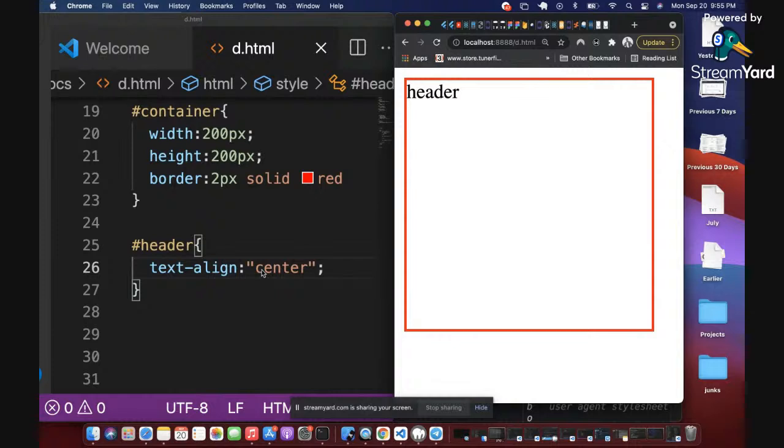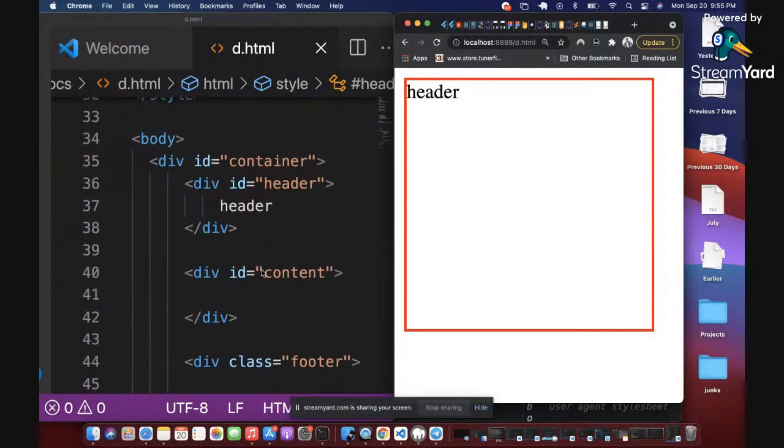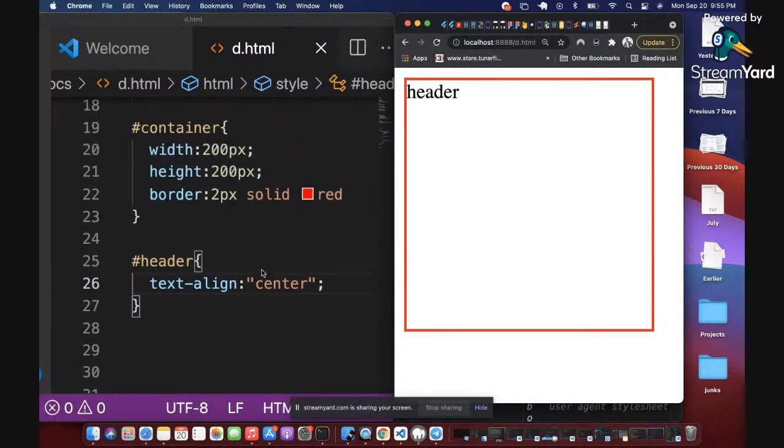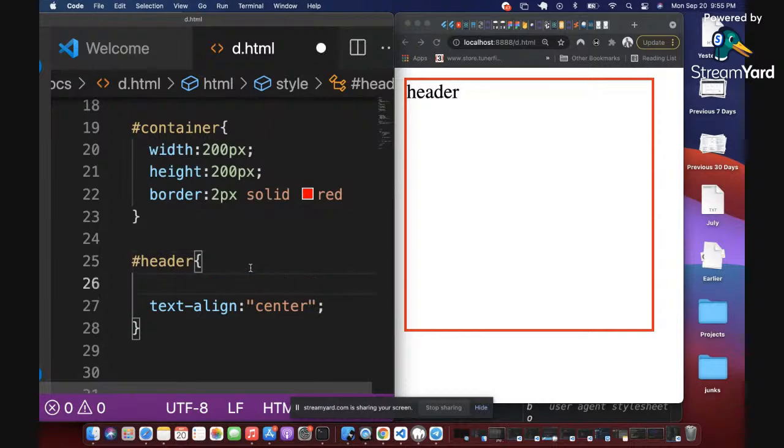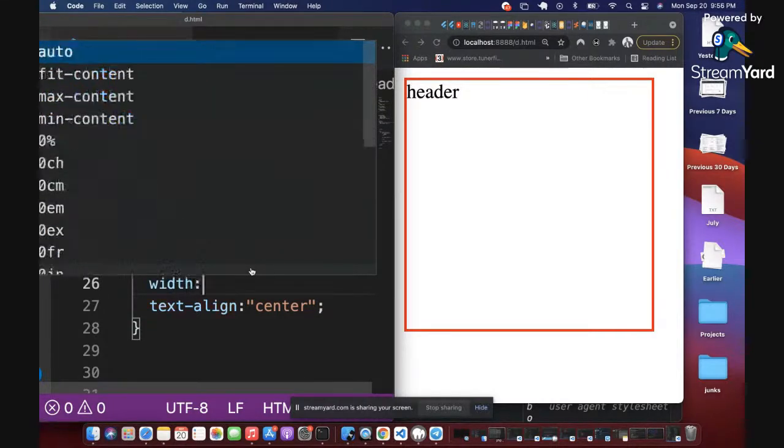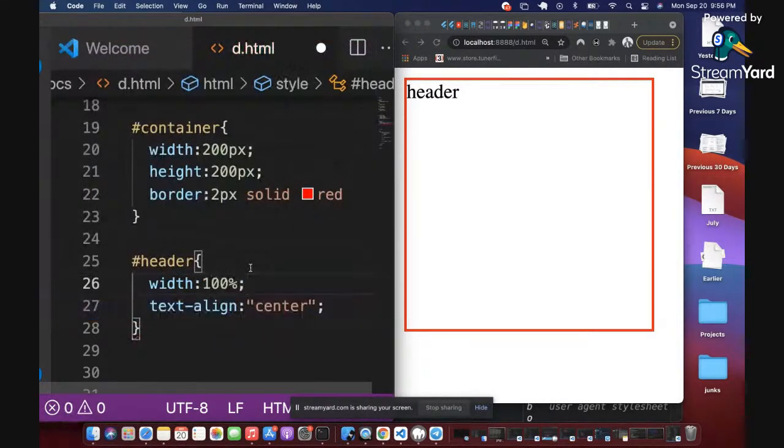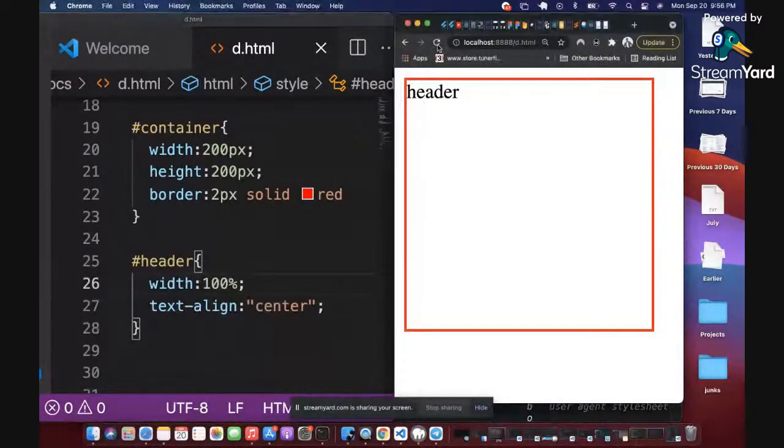Okay, it didn't jump to the center. Let me see why. Okay, I need to give a width to it so that it can know the dimension it needs to go. So I'm going to give a width of 100% to this box so that the div header can be wide enough like the parent.